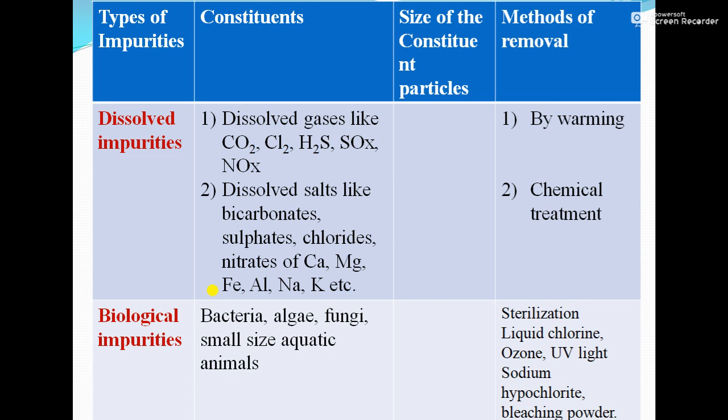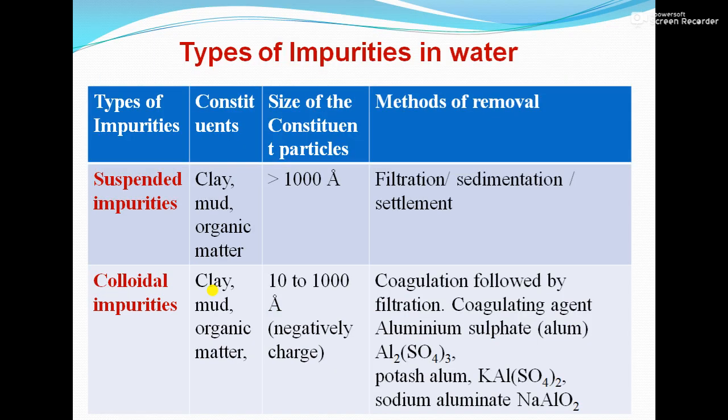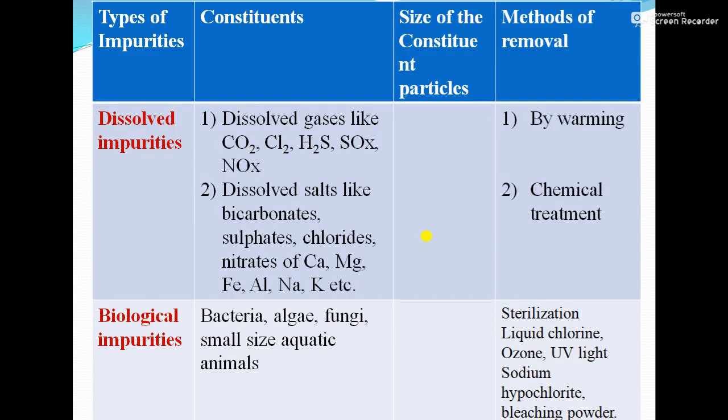So these are the impurities present in the water. One is suspended impurities that can be removed by sedimentation, filtration or settlement. Colloidal impurities can be removed by coagulation followed by filtration. Dissolved impurities, there are two types. Dissolved gases can be removed by warming and dissolved salts can be removed by chemical treatment. Biological impurities are there like bacteria, algae, fungi and small size aquatic animals that can be removed by sterilization. So those are the types of impurities present in the water.